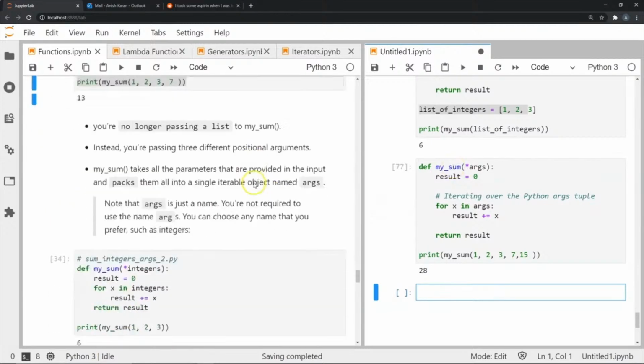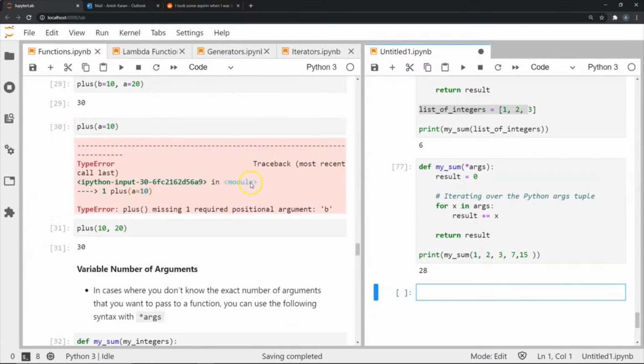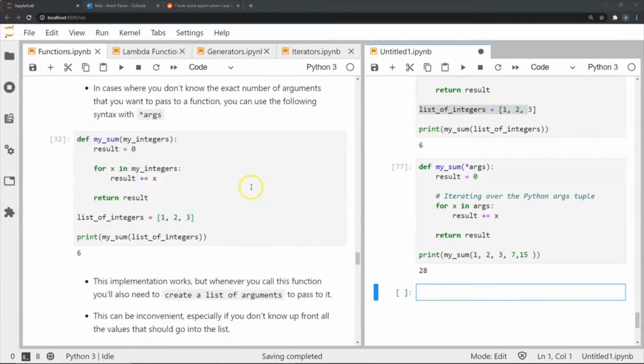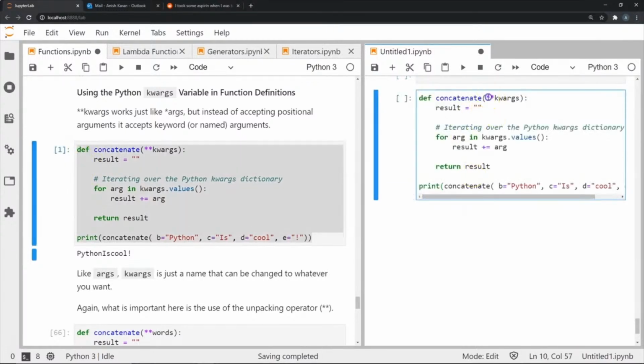Now the fourth type of function arguments is the variable keyword argument. So let's look at what the keyword argument is. I have defined a function here called the concatenate function, and let's see what I'm going to do with this. In this, I have passed a keyword argument. I've said that this is going to be a keyword argument function, and in this I'm going to create a blank string, and I'm going to concatenate certain strings that I'm going to pass to this function.